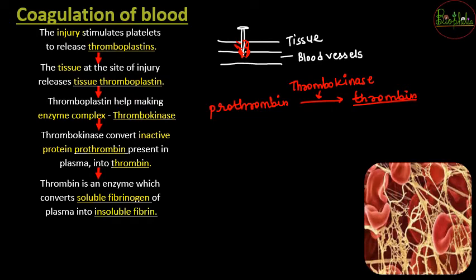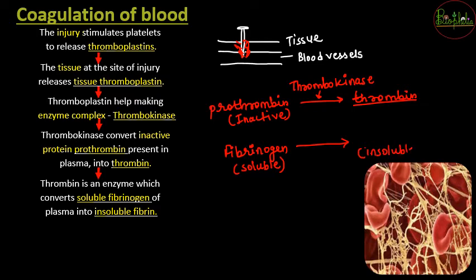Just as we saw that prothrombin was inactive, the same process is going to happen with fibrinogen. Fibrinogen is a protein which is soluble in the blood plasma, and that needs to be made insoluble.